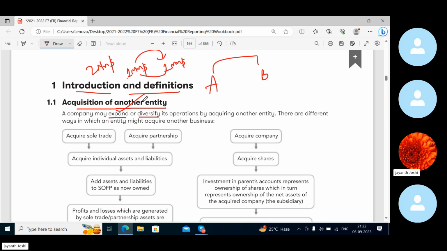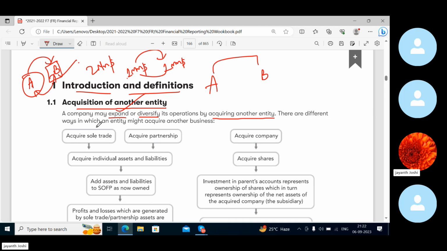So it's expansion. Or company A is in India, company B is in Africa. So if they acquire company B, they are diversifying, or they are expanding because they have operations in other countries as well. Or if company A is into car manufacturing, company B is into bike manufacturing. Now the business has expanded because two types of products are being manufactured. So a company may expand or diversify its operations by acquiring another entity.